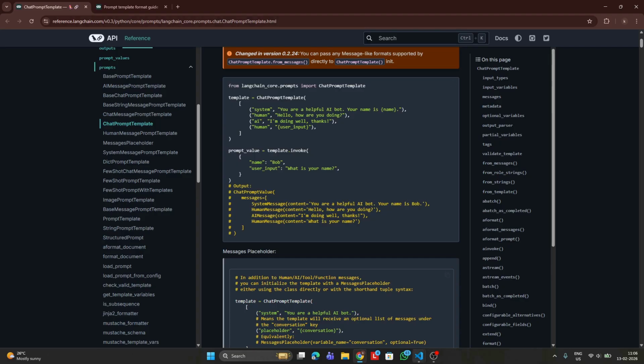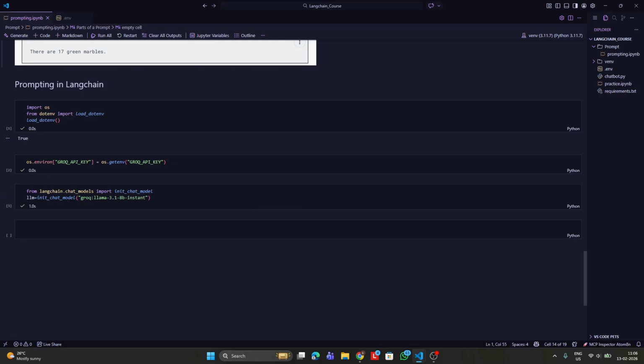Now we look in terms of code. If you can see here, first we are importing all the libraries normally. We are setting up the environment variables and loading the model, as you can see.